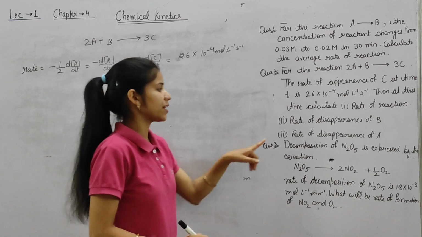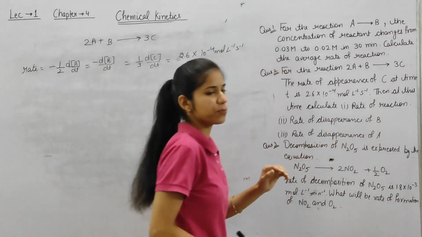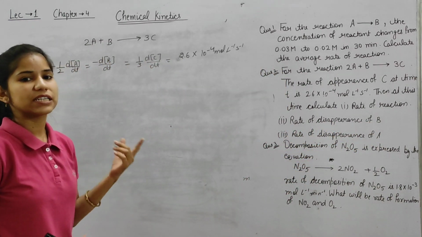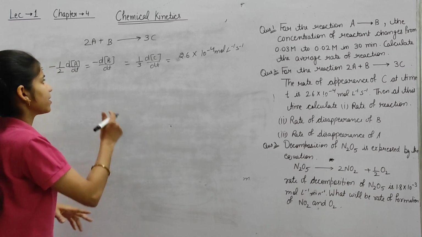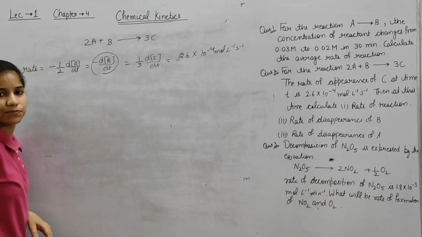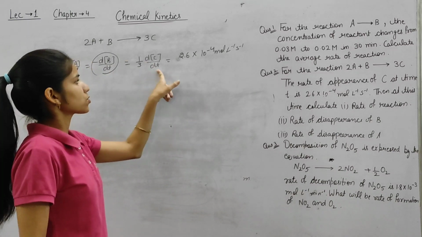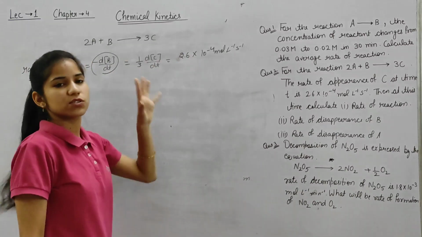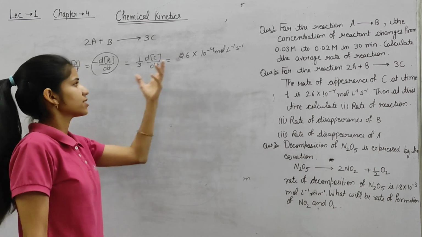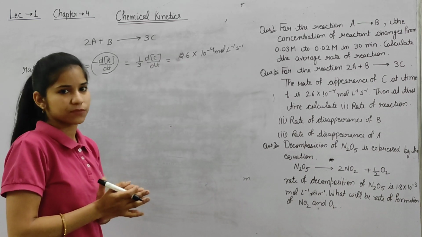Now we have to find the rate of disappearance of B. This is given, and this equals this, so the rate of disappearance of B is equal.